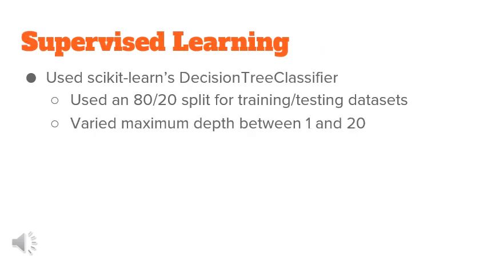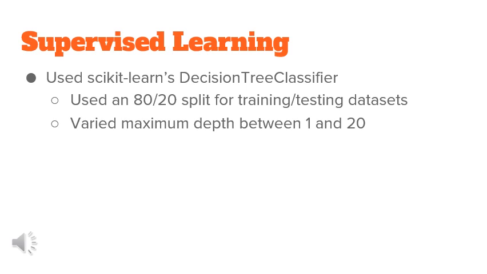So the second method that we tried was a decision tree model, which is a supervised learning model. For this model, the data set was also split into a training set and a testing set with an 80-20 split. And in the implementation of the model, the maximum depth allowed for the decision tree is a significant factor in the overall accuracy of the model.